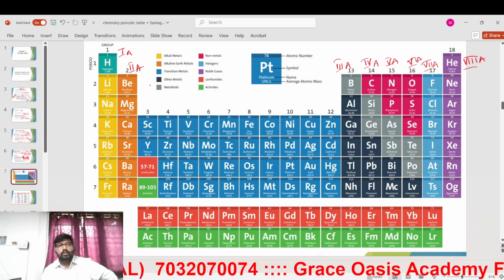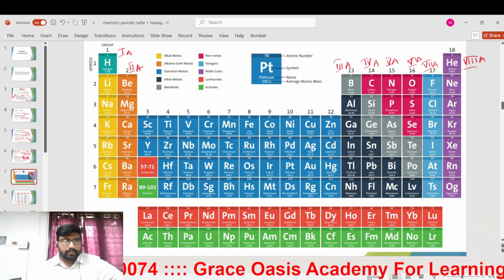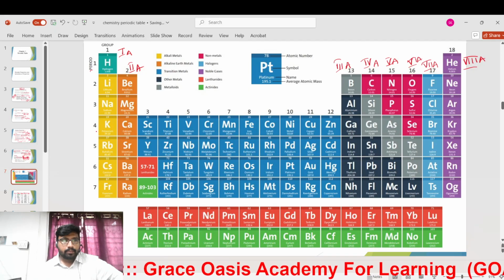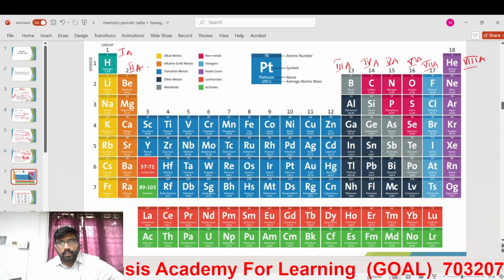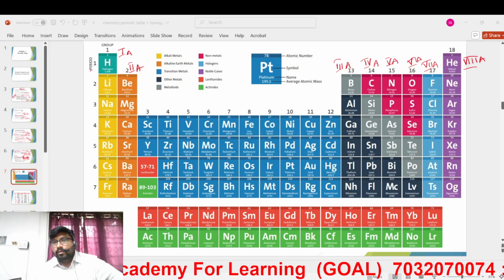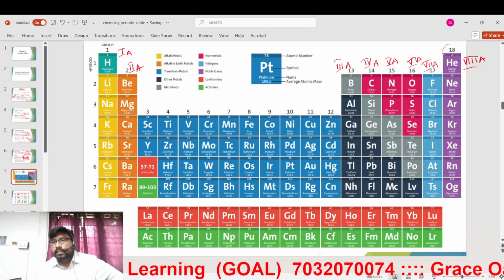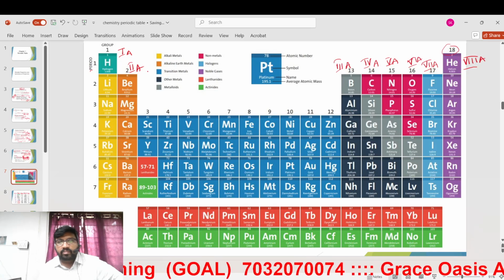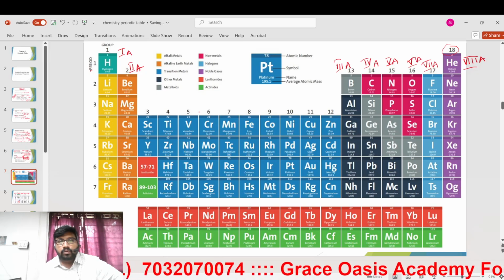Are you able to follow this picture? This one is period 1, period 2, period 3, period 4, period 5, period 6, period 7, and groups 1 to 18. This is the modern form of classification.